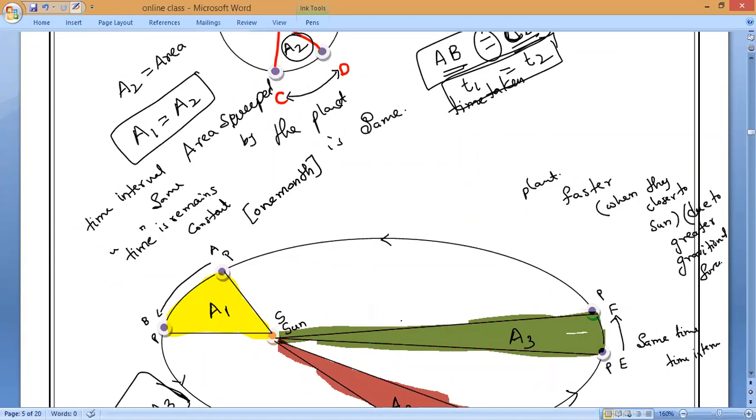Whatever the position of the planet, if in 1 month it covers some area, then from the next position, after 1 month, it will sweep the same area between the planet and the sun, if you join the imaginary line. Remember that. Okay, everybody?